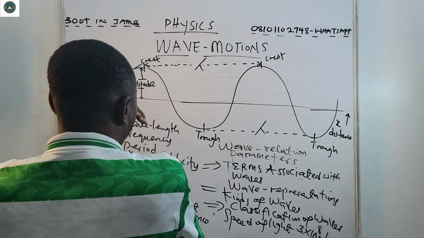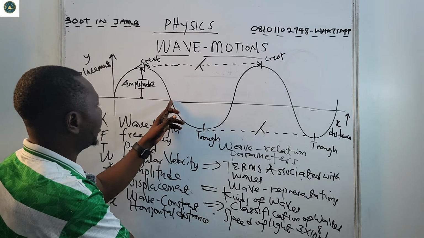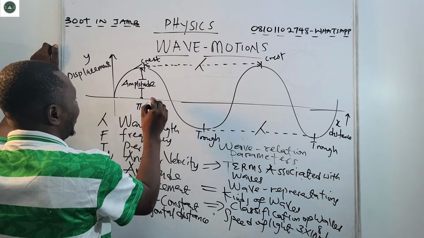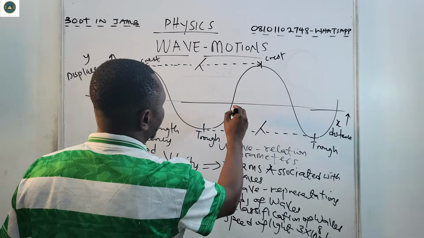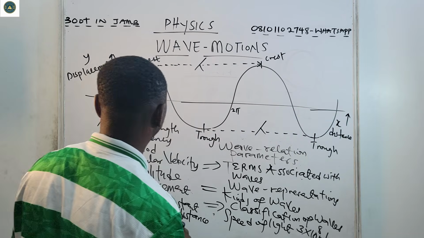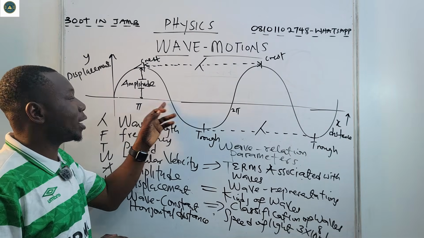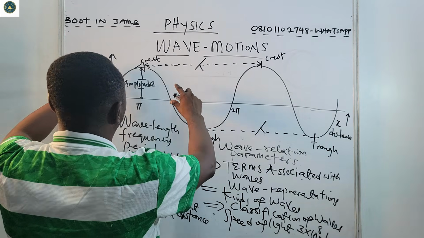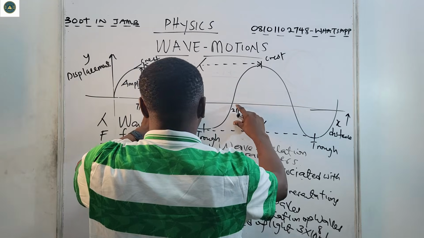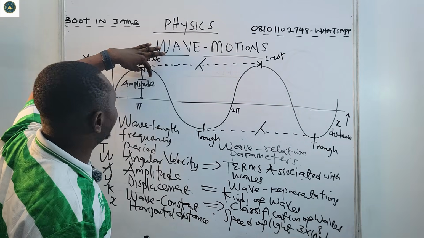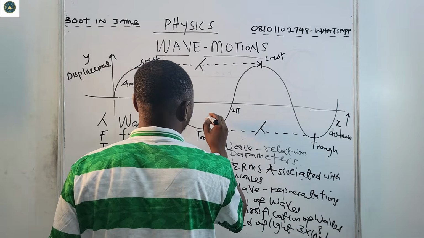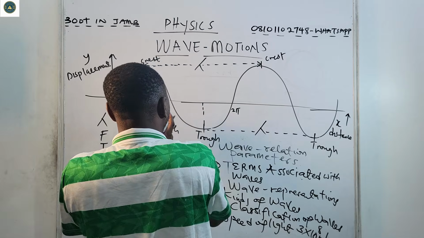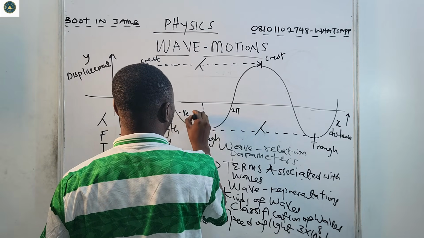Now, from here to here, it is a half circle, and half circle is pi. But a full circle is two pi. At pi, that's 180 degrees. At 2 pi, that is 360 degrees. So if this is just a semicircle, I have another semicircle. Now, this is the positive amplitude. Then at this point, we call it the negative peak value, or the negative amplitude.